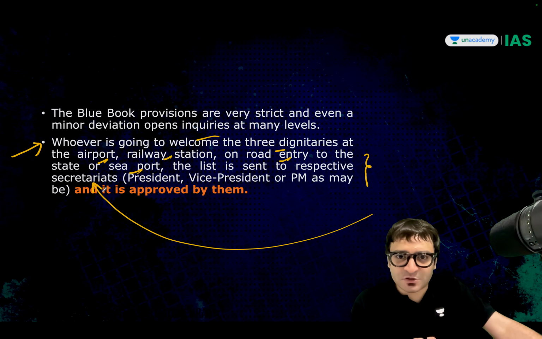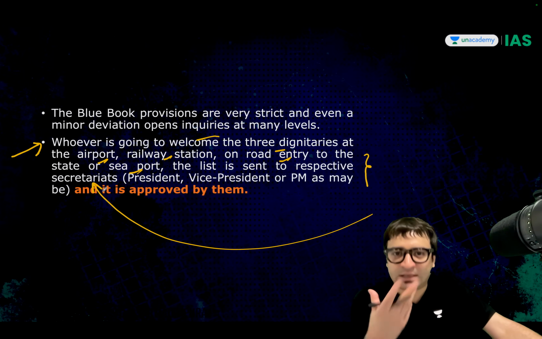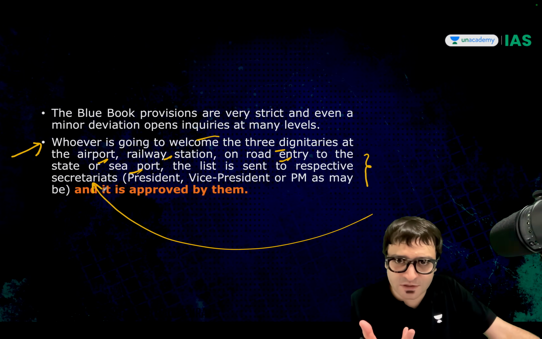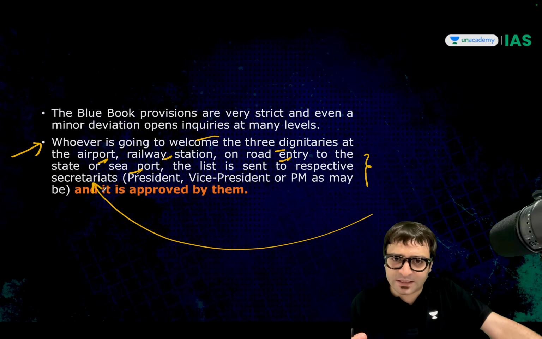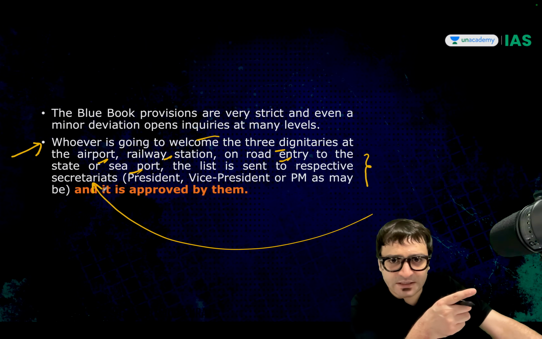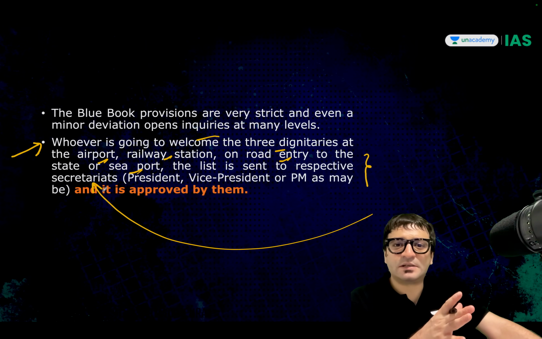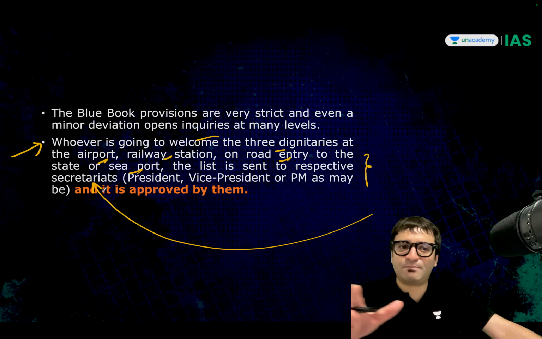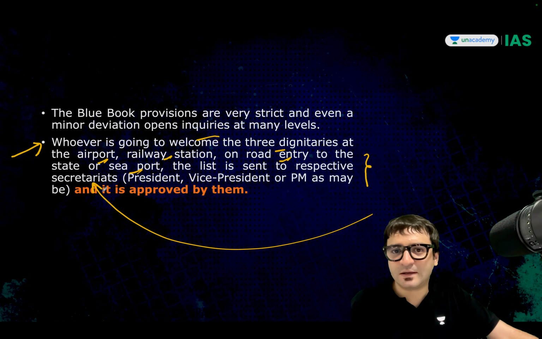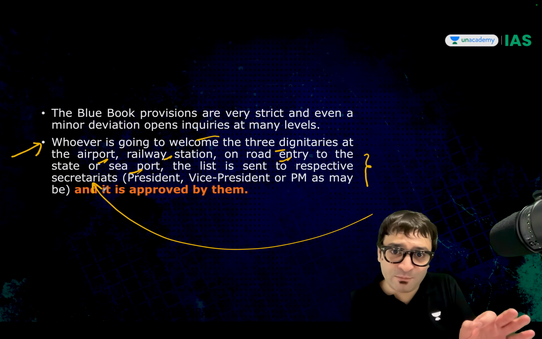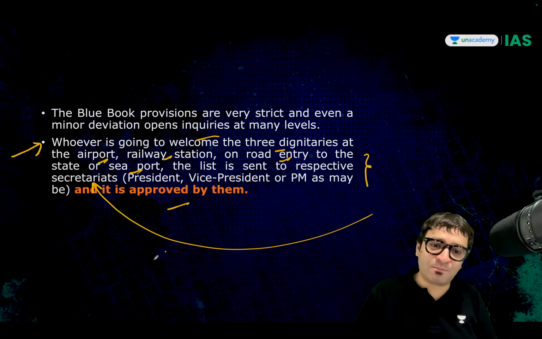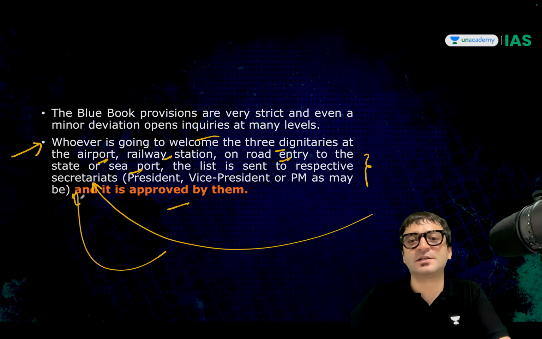If the president is visiting your state, the list is prepared by the state government and sent to the president's secretariat, that Mamta Didi or a senior minister or a senior functionary will be receiving you at the airport or at the seaport or at this entry. But whatever name you give, that should be approved by the president's secretariat as well.